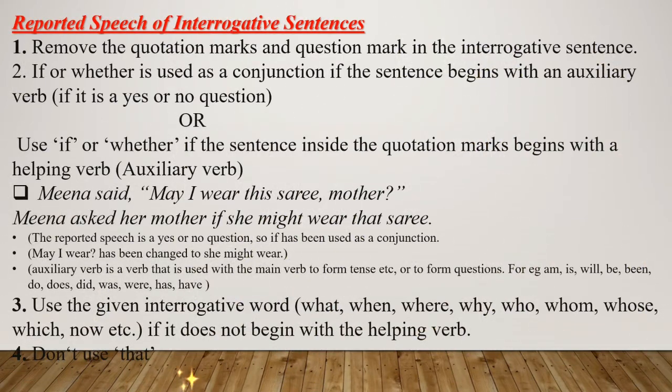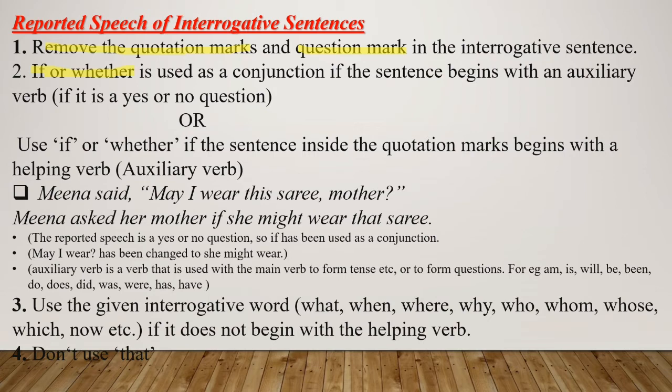Now these are the basic rules for interrogative sentences. First one is you have to remove the quotation marks and question mark in interrogative sentences. Clear? Second one is if or whether is used with an auxiliary verb. This I have already told you. Okay. So in case of yes or no questions also, you always use if or whether.